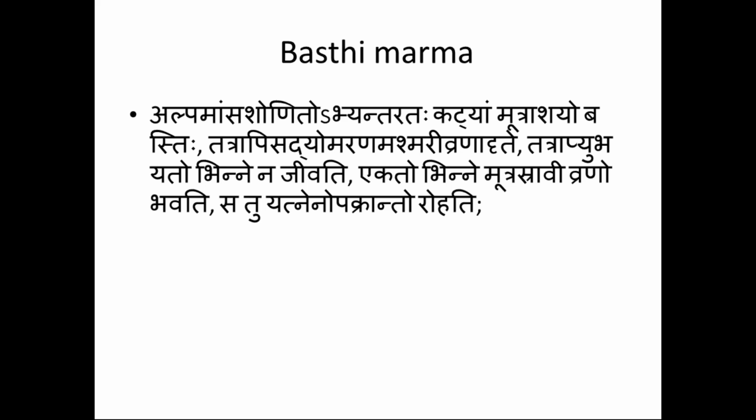In general, it is the connection between the pelvic cavity and the abdominal part. Two things happen: either the person may die according to the Marma concept, or the urine may pass into the lower abdomen and reach the thigh.